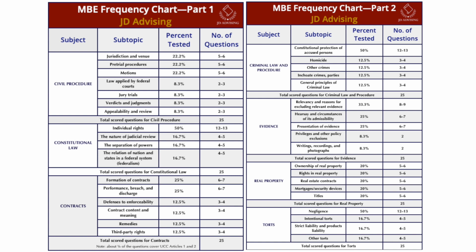Now look at real property. Real property is very unique. You can see here that the topics within real property are the ownership of real property, the rights in real property, real estate contracts, mortgages and security devices, and titles. And each of these topics is tested equally, making up about 20% of your total questions, or 5 to 6 questions total per topic.